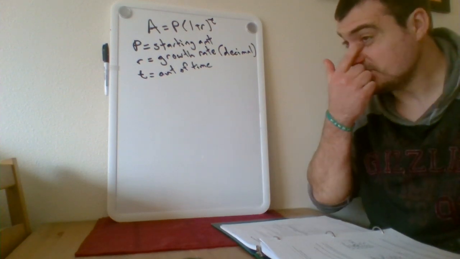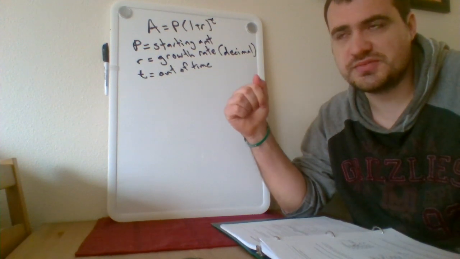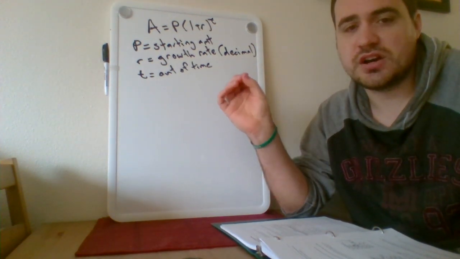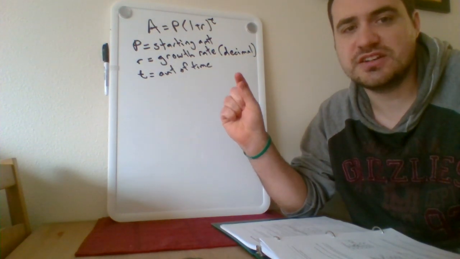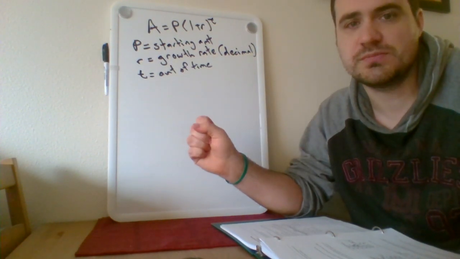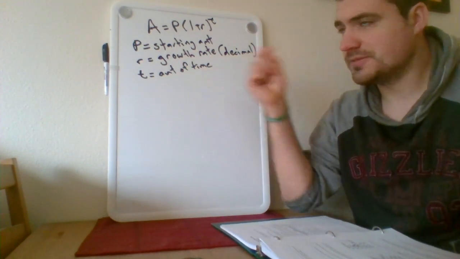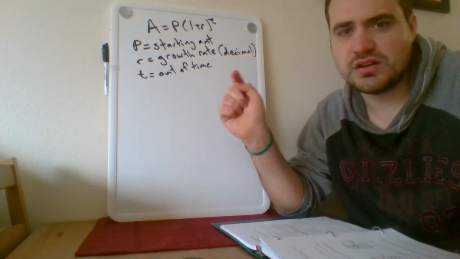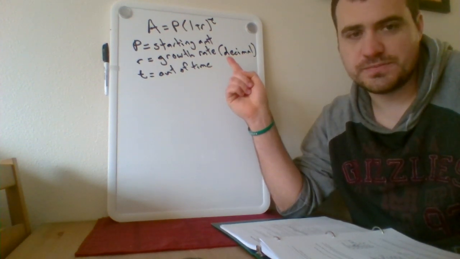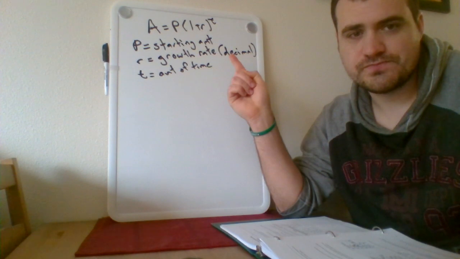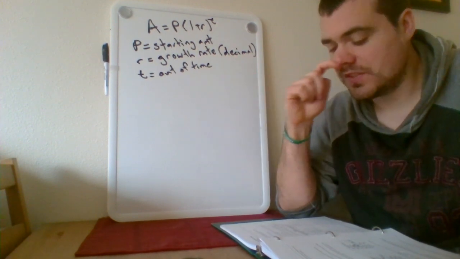Now, I want us to think about how this formula we have here relates to this problem. They tell us that the car is losing 15% per year, and the key here is that it's losing 15% per year. So if you think about this growth rate, if the value of the car is going down, what should be true about our growth rate here? Correct. It should be negative, okay?